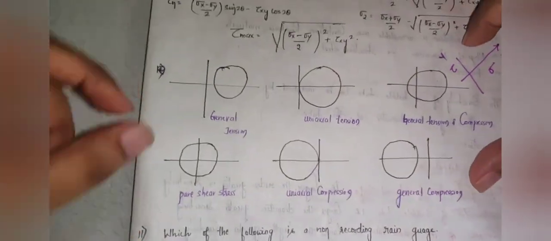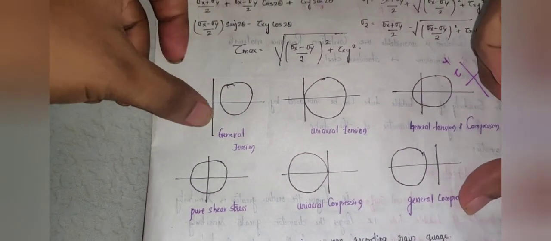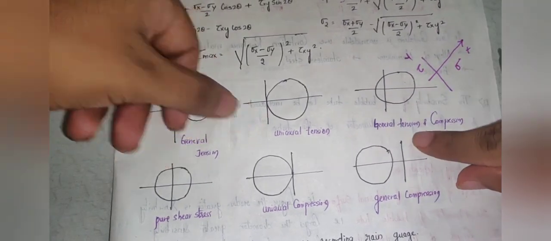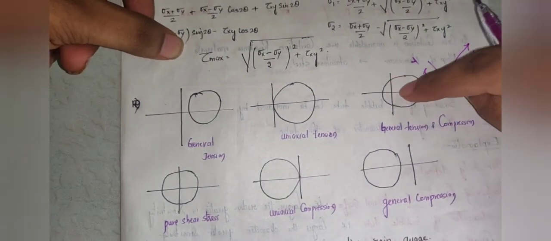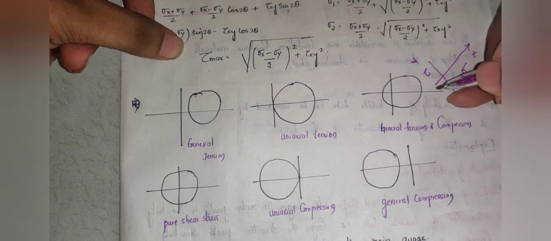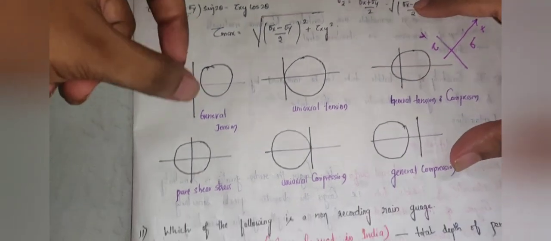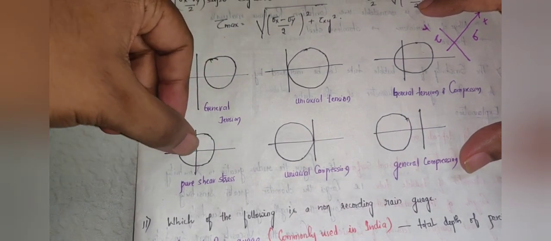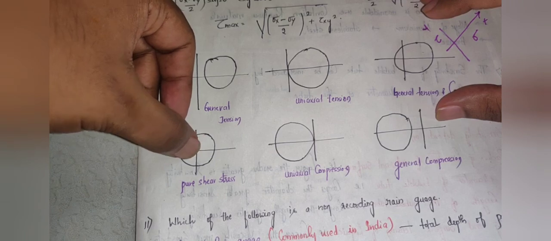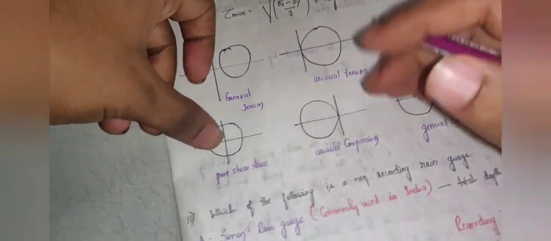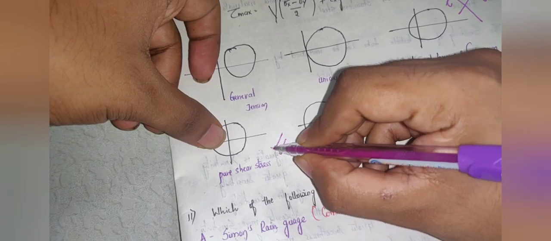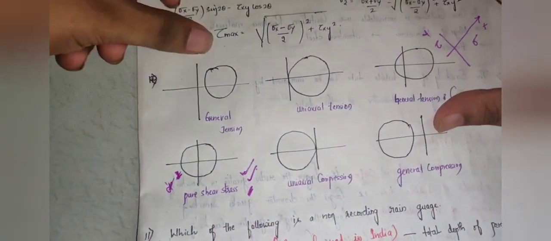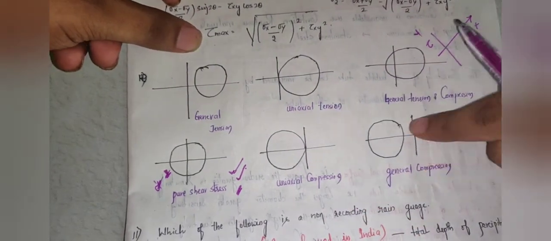This kind of Mohr circle represents general tension. This is uniaxial tension, this is general tension, and compression means compression is minus, so we have stress on the positive side and the negative side also. In pure shear, there is no sigma x and sigma y, so it is complete. The origin itself is the midpoint of the circle, so it is a pure shear condition. This question is asked most of the time, so this is very important. Then uniaxial compression is like this, and general compression is like this.